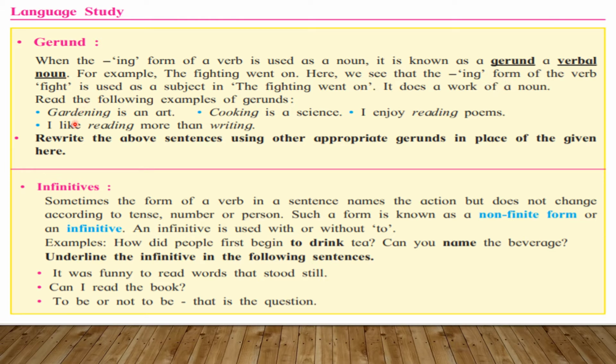Now see some examples. Gardening is an art. Here gardening is our gerund. Cooking is a science. Same as I enjoy reading poems. So here cooking and reading, these are our gerund. I like reading more than writing. Here reading and writing, these are our gerund.